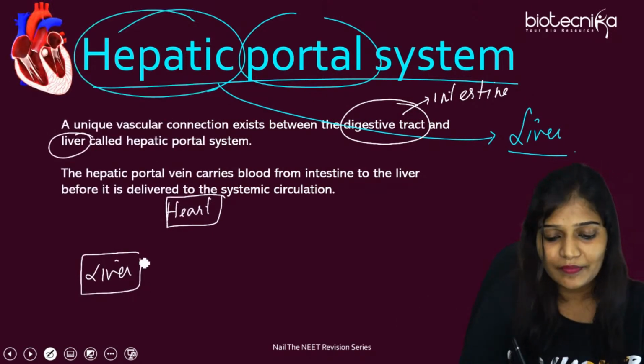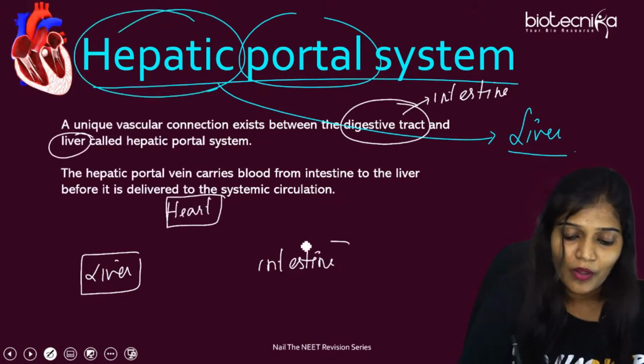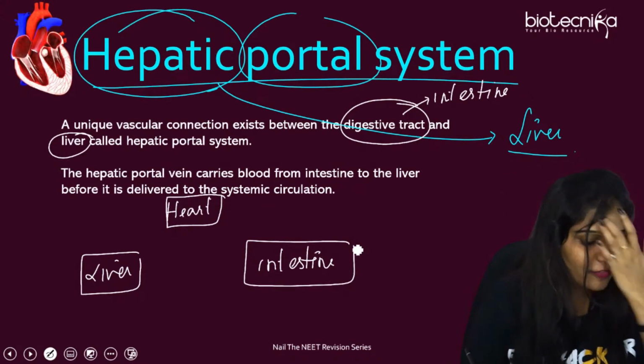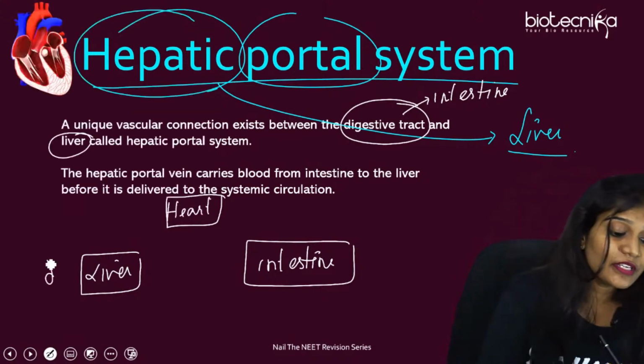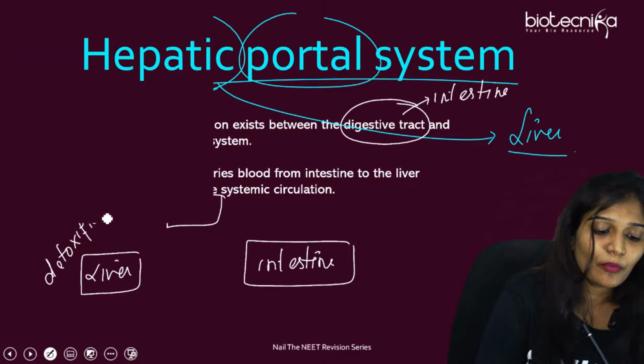And I'm going to make intestine over here. Okay. The liver role, what's the role of a liver? Anybody, can you answer me? What's the role of a liver? Liver is for detoxification. It removes all the toxins from your body.